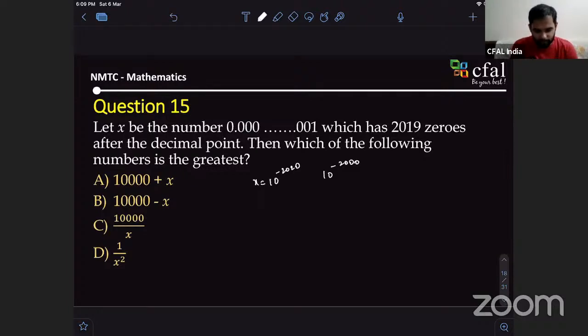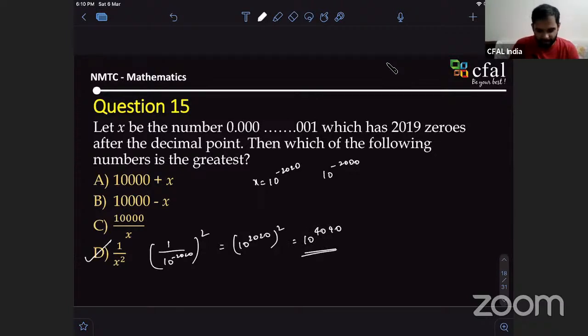Then D will be the square of 1 by x. So 1 by x whole square, correct. Then 1 by x, since there is a negative power, simplifies to 10 to the power 2020, and the whole square becomes 10 to the power 4040. So clearly D is our answer, correct? D is the answer, sir.